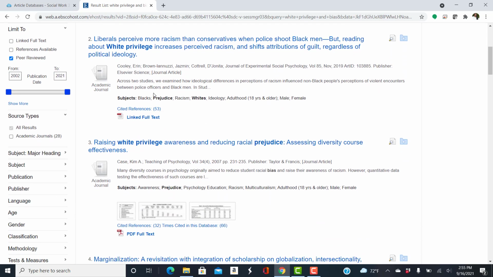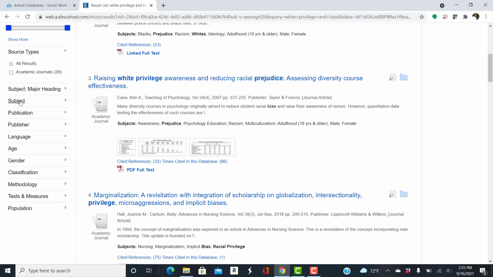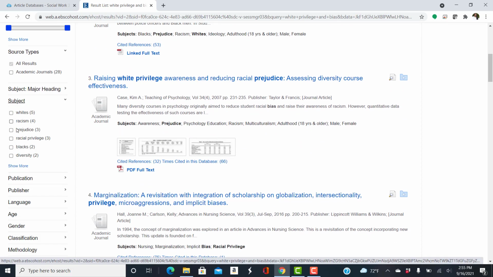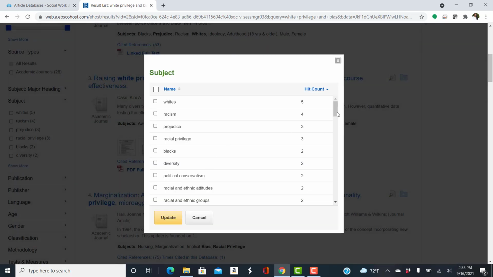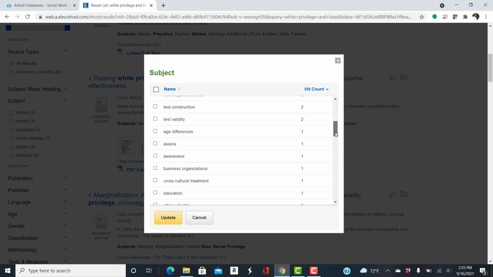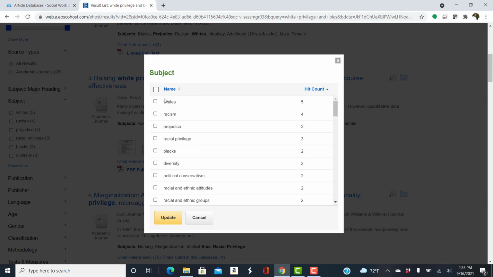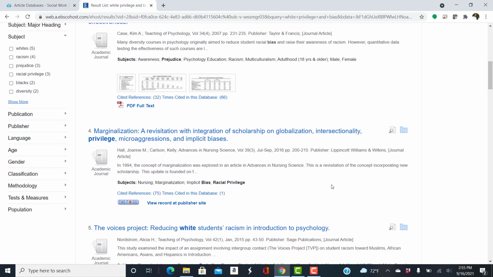Now, if we had hundreds of results, one thing you may want to do is look at the different subject headings. Let's do show more to look at all subject headings. And you can select as many of these as you need to and then update. I'm not going to select any because we have a pretty good list already.